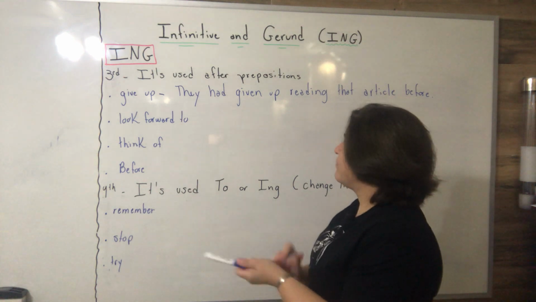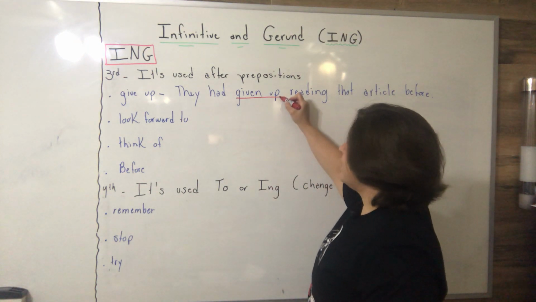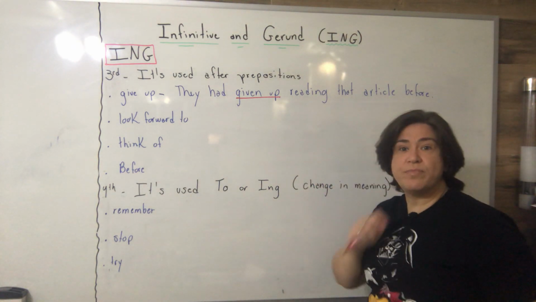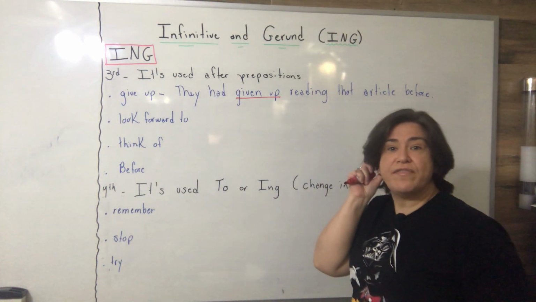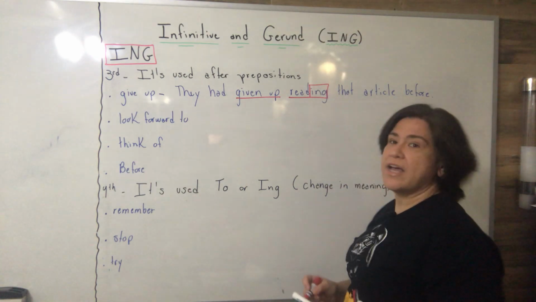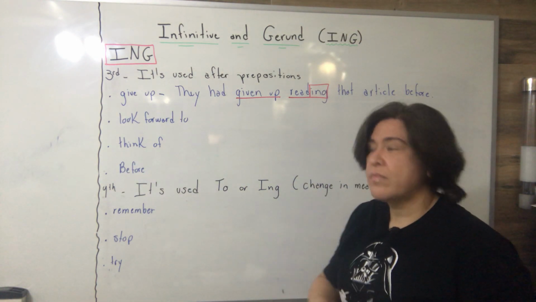Okay, we have the verb give up. Up is a preposition. The next verb needs to be infinitive. The infinitive using the gerund form, ing, never to.